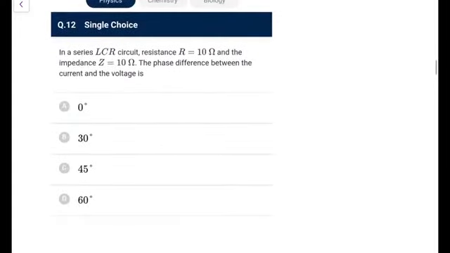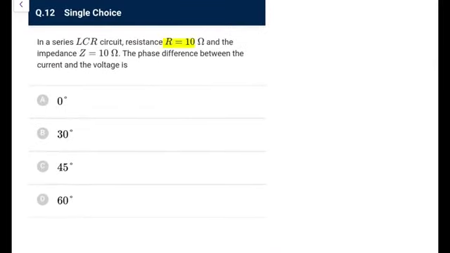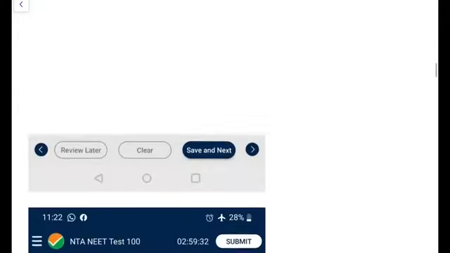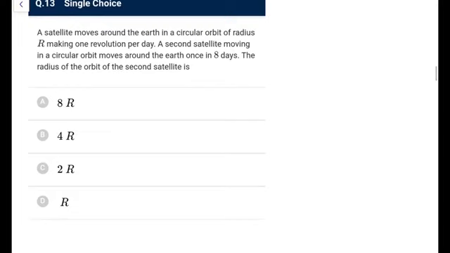Next one. In a series LCR circuit, resistance R is 10 ohms. Impedance is also 10 ohms. That means it is at resonance, that is 0 degree. You can directly say Z is equal to R. That's an easy one. A satellite moves around the Earth in a circular orbit of radius R, making 1 revolution per day. A second satellite moving in a circular orbit moves around the Earth once in 8 days. The radius of the orbit is.